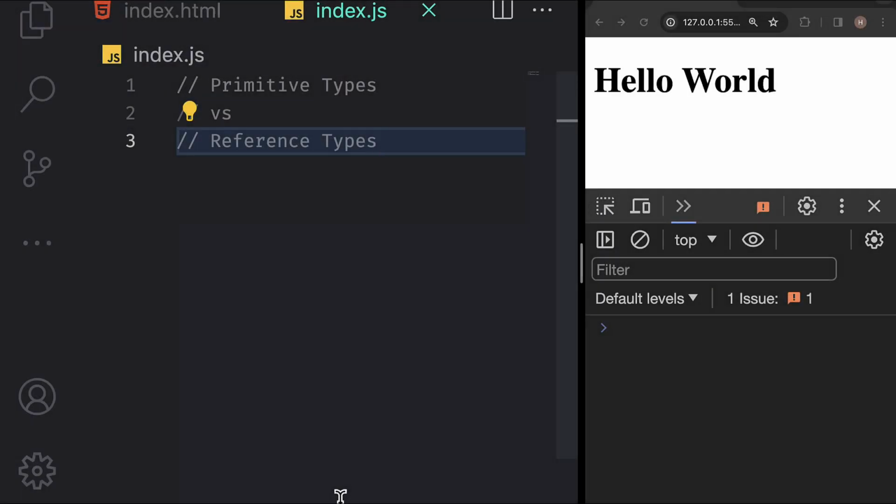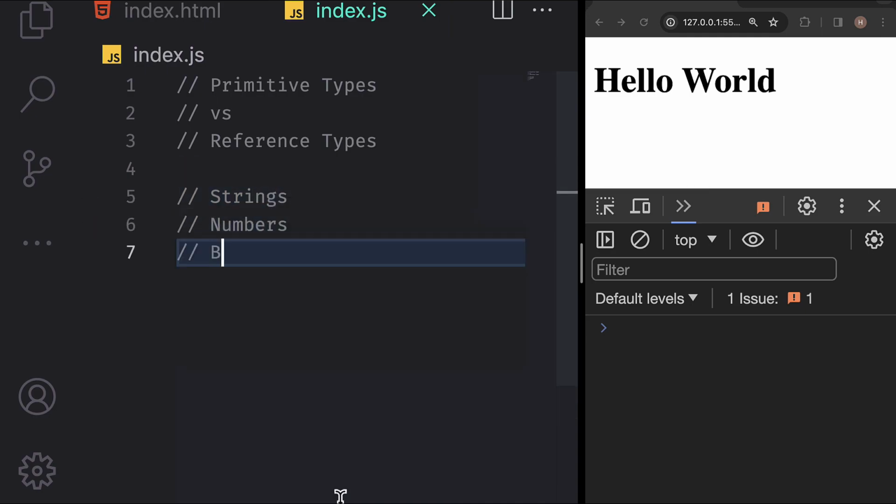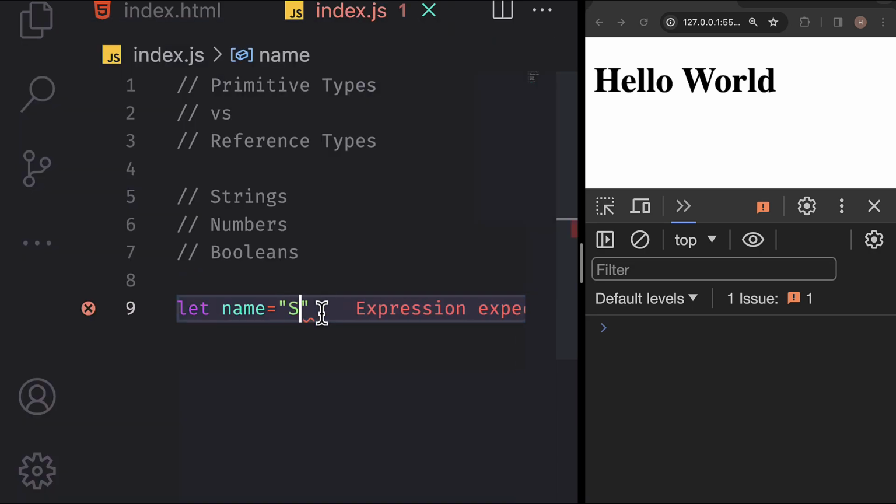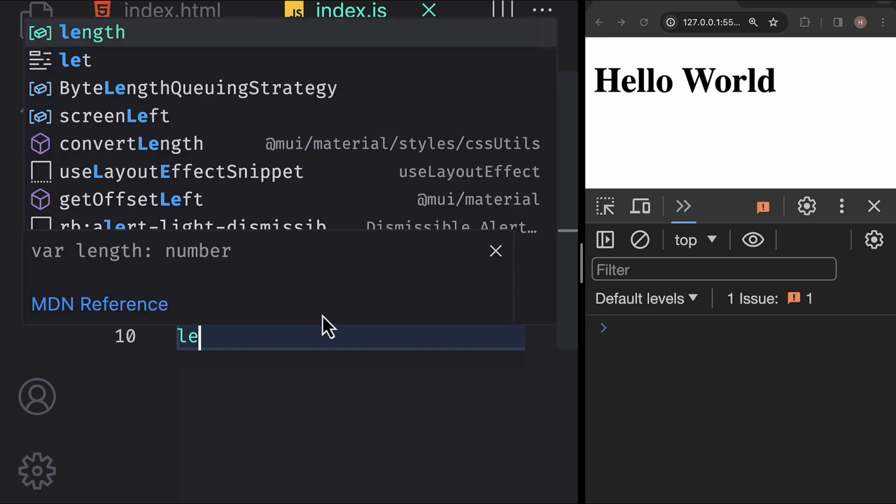Now, ever wondered what values we can give to a variable? Well, besides strings, there's more to it in JavaScript. We have two types, primitive types and reference types. Now, we'll dive into the primitive types. In the world of primitives, we've got strings, numbers and booleans. First up, strings. Like the variable name, holding a string literal, fancy term, right? It's just a cool way of saying it's a string.